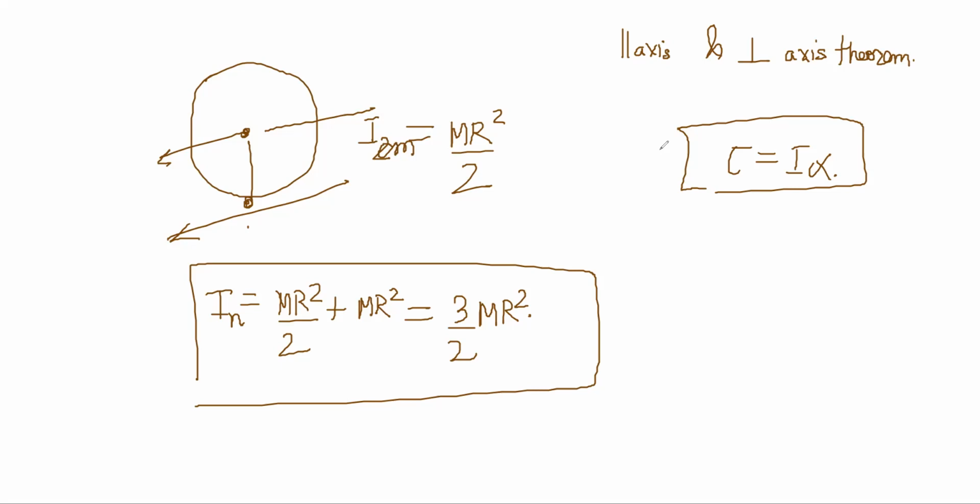It's not so simple like mass in basic mechanics. Mass is always the same for the body. Mass is not frame dependent, but moment of inertia is frame dependent.